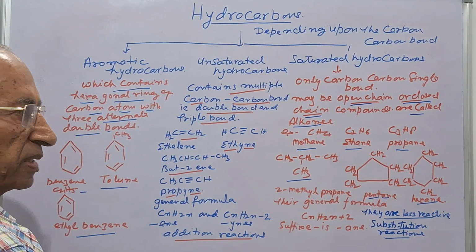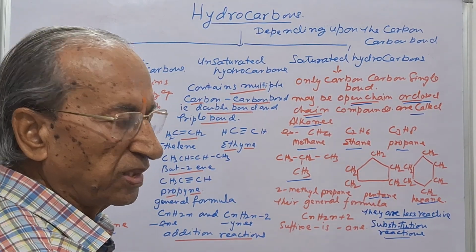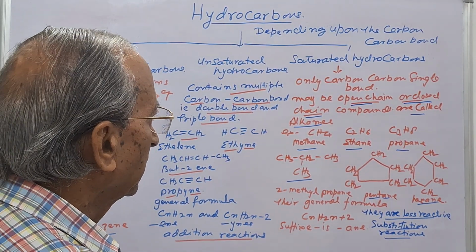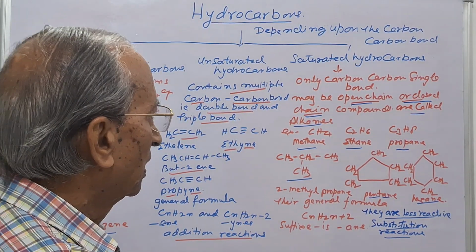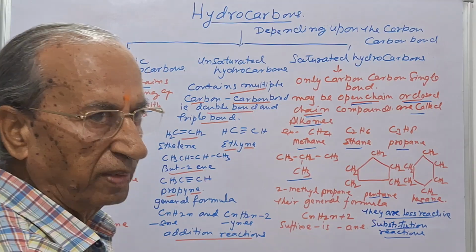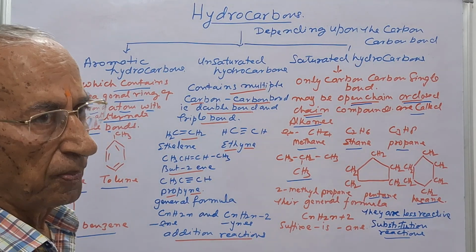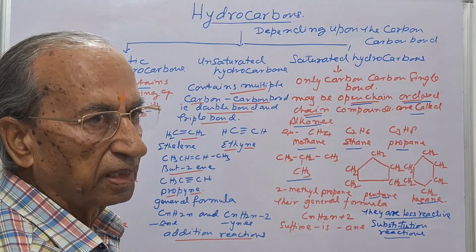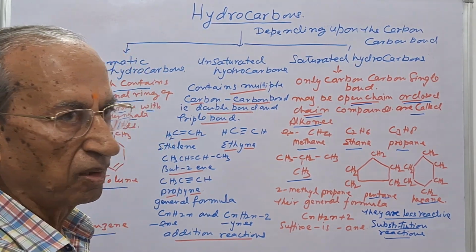Now carbon has a unique property of catenation, and it has 4 electrons in the outermost orbit and forms the covalent bonds. So due to the catenation property, it combines itself with the carbons and forms the long chains.